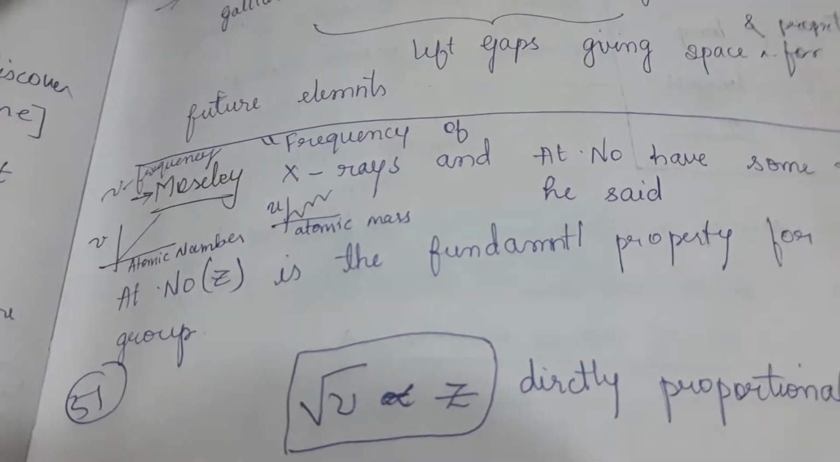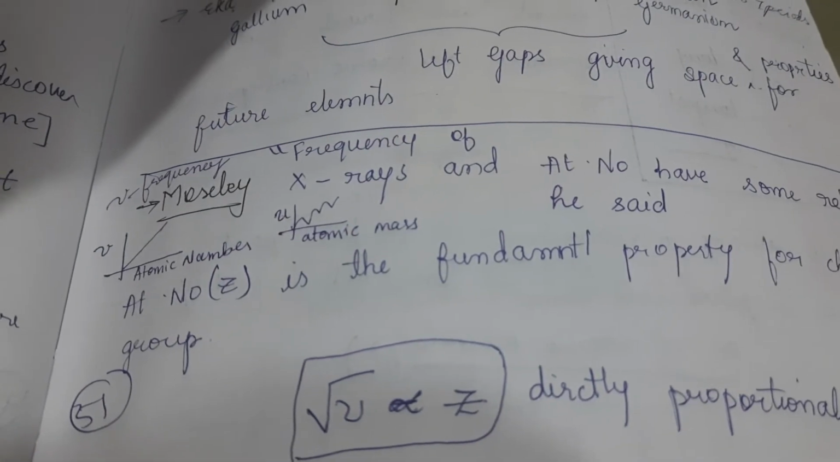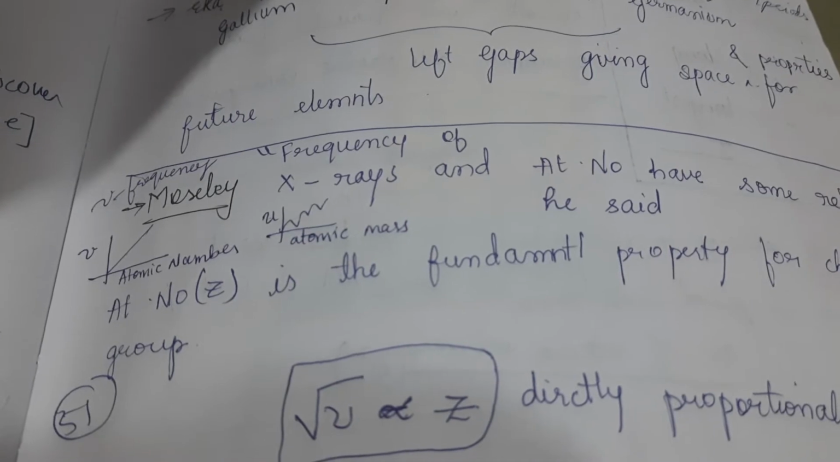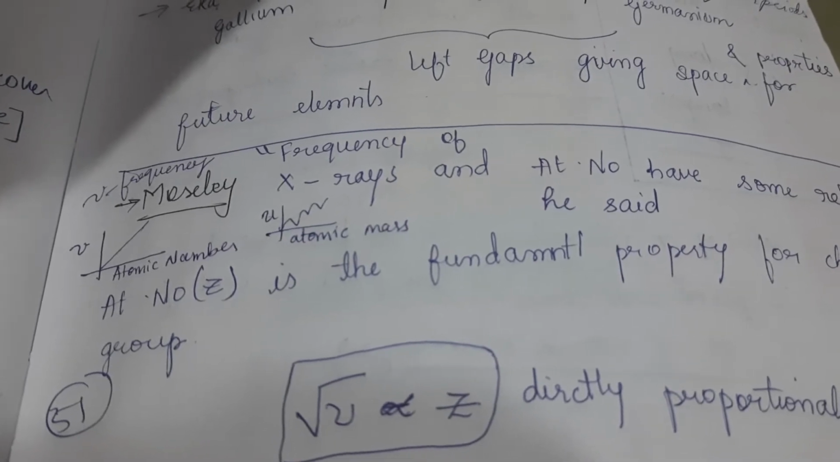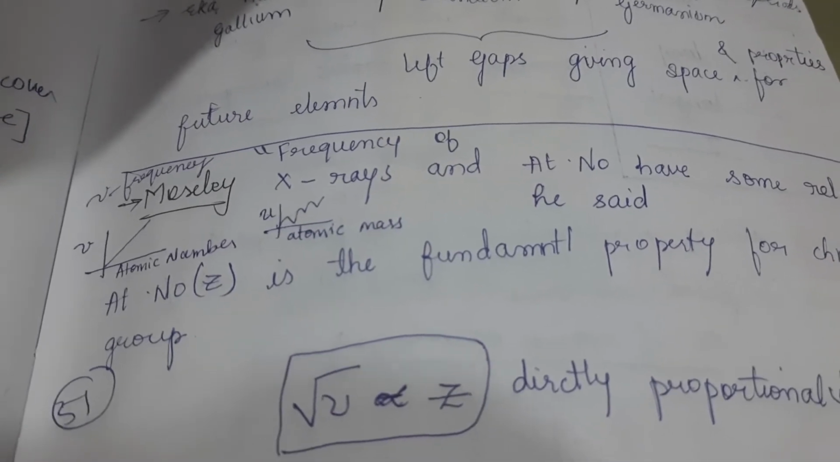And always remember that under root nu is directly proportional to Z, that is, the square root of frequency is directly proportional to atomic number, not weight.